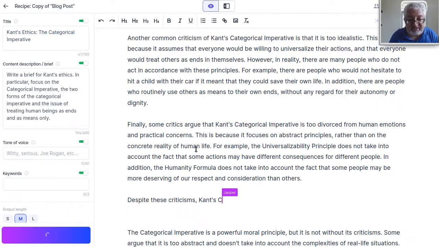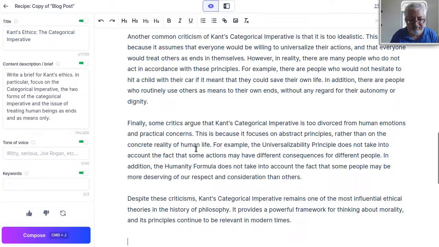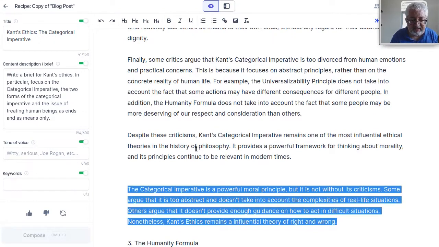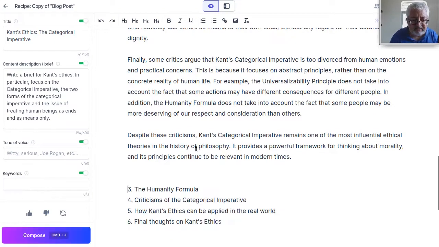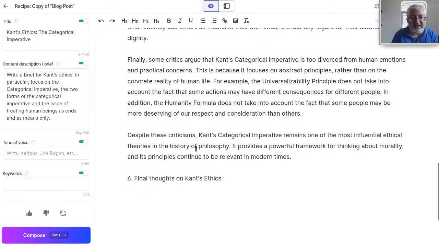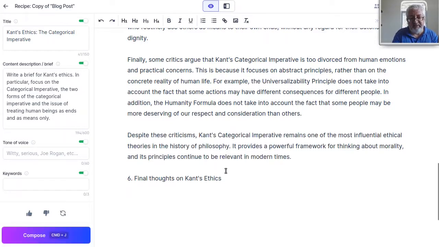Despite these criticisms, so you see that there is a bit of repetition. We saw this sentence here before, right? A powerful framework for thinking about morality and principles continue to be relevant in modern times. You have to check what the thing is saying and whether it makes sense and whether it repeats itself. It tends to repeat itself.